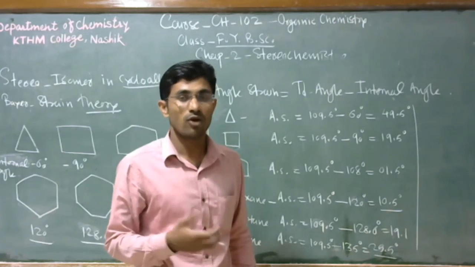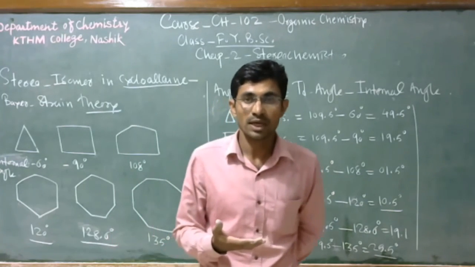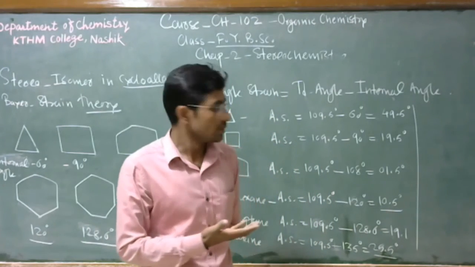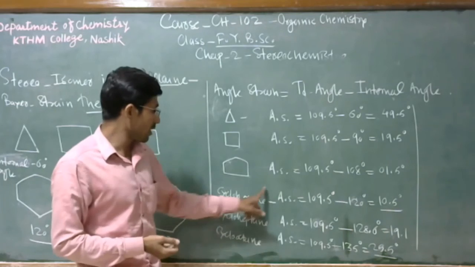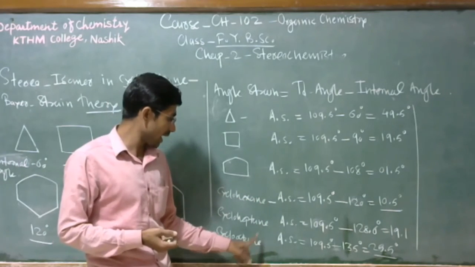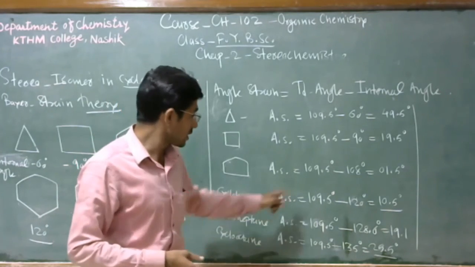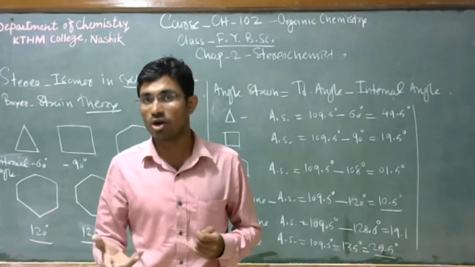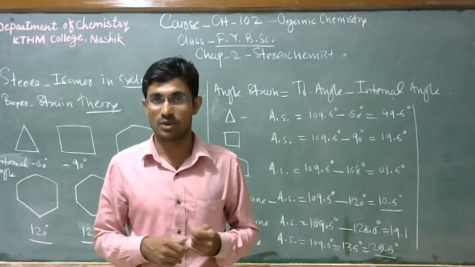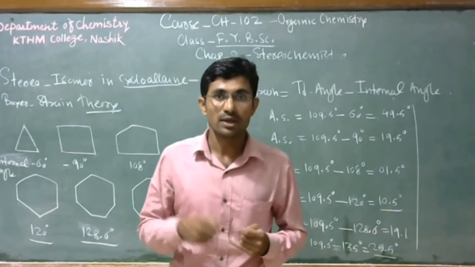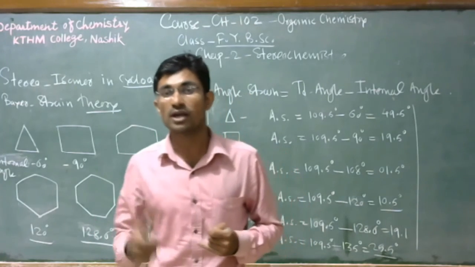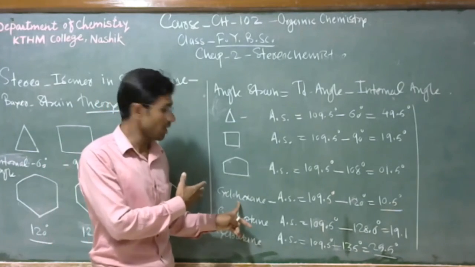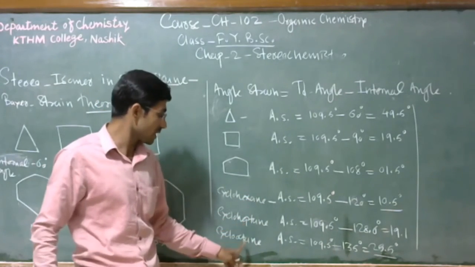But from heat of combustion data, cyclohexane, cycloheptane and cyclooctane, these three members, are free from angle strain. In these molecules, angle strain is not present. So we can say that Baeyer strain theory fails to explain the stability of cyclohexane, cycloheptane and cyclooctane.